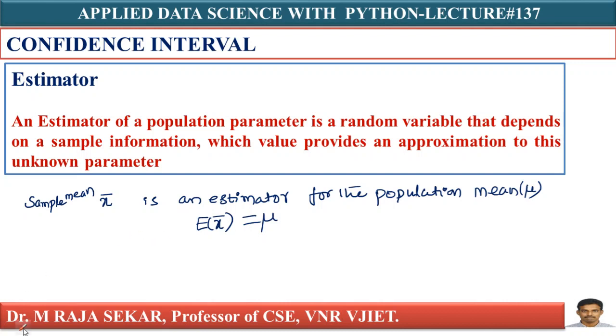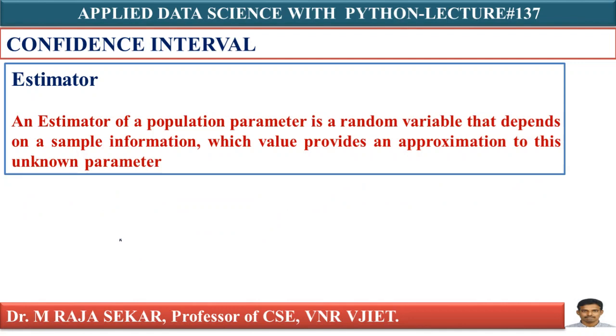Anyway, let me explain with a simple example. Let's say you wanted to know the average height of children in a certain school with a population of 1000 students. This is my population in that school. You take a sample of 30 students.